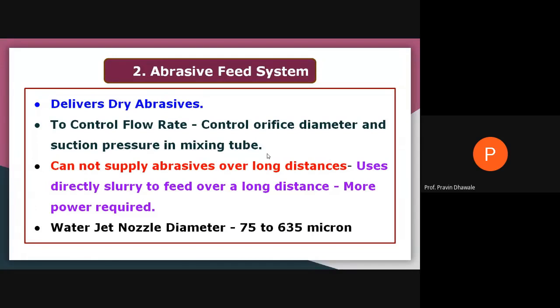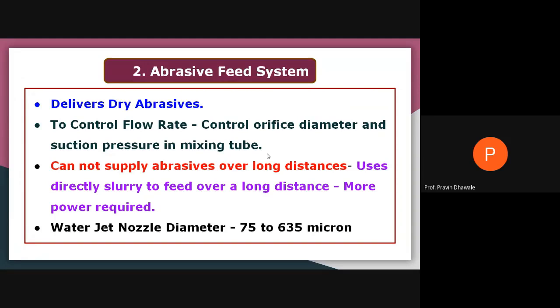For longer distance, you cannot use the dry abrasive particles. You may use the direct slurry of abrasive plus water in order to feed a long distance cutting by using the abrasive water jet machining. For that purpose, you require more electric power in order to run the pumps, which have a motor capacity of near about 75 horsepower.